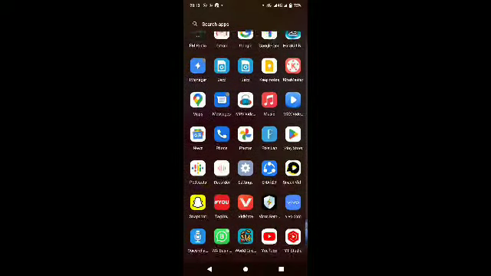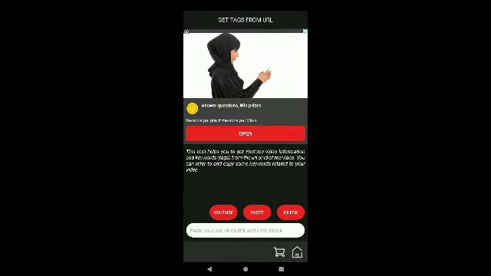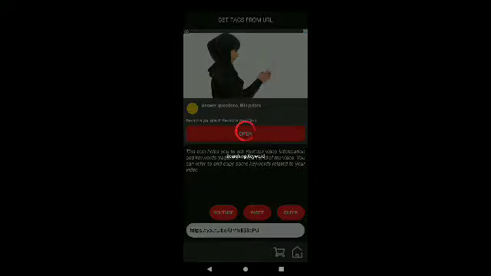I have already downloaded the Tag You app. Here I will click on the Tag You app. This type of interface will open. You will click on get tags and again click on paste. After this you can see here he used just one tag. I think this is a famous person.